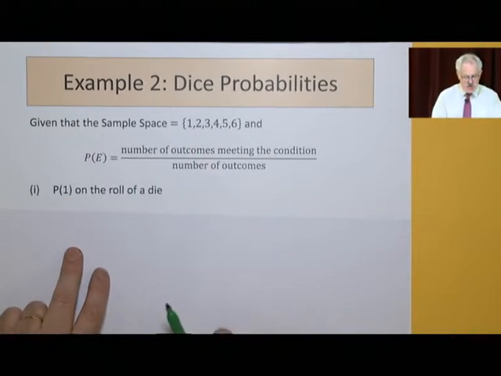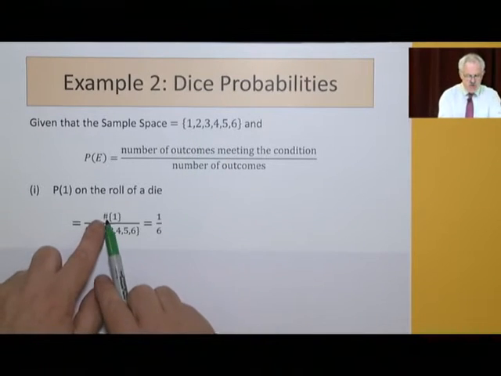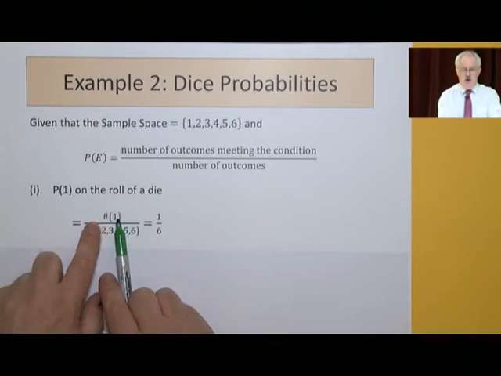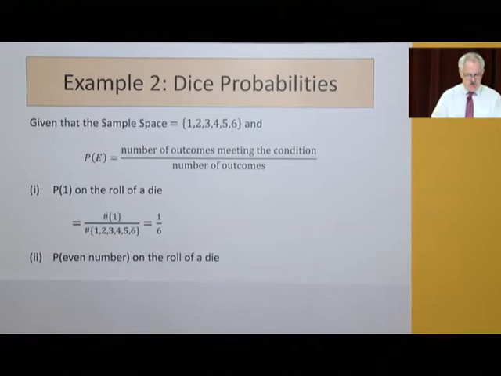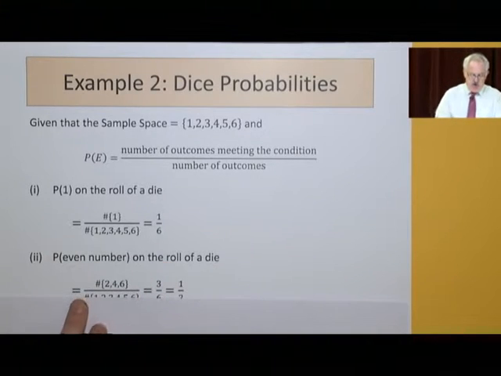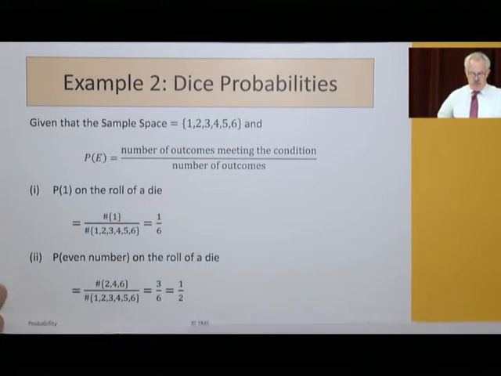There's 1. How many numbers are there? 1, 2, 3, 4, 5, 6. So it's 1 over 6. The probability of an even number: how many numbers in the set of 2, 4, 6 over how many numbers in this? 3 over 6.